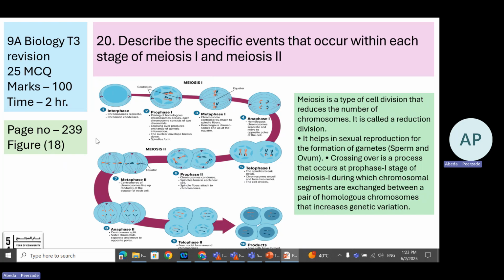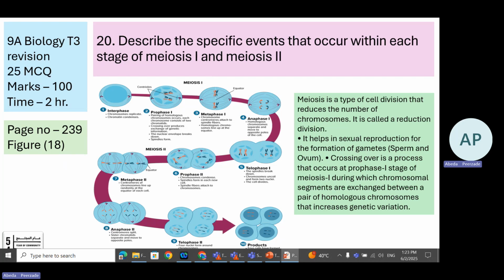Learning objective 20 from page number 239, figure number 18. Now looking at this picture, you must know that it is for meiosis. Meiosis 1 and meiosis 2. Meiosis is a type of cell division that reduces the number of chromosomes to half, so it is called a reduction division. It helps in sexual reproduction for producing the gametes. What are the gametes? Male gametes, sperm, female gamete, ovum.